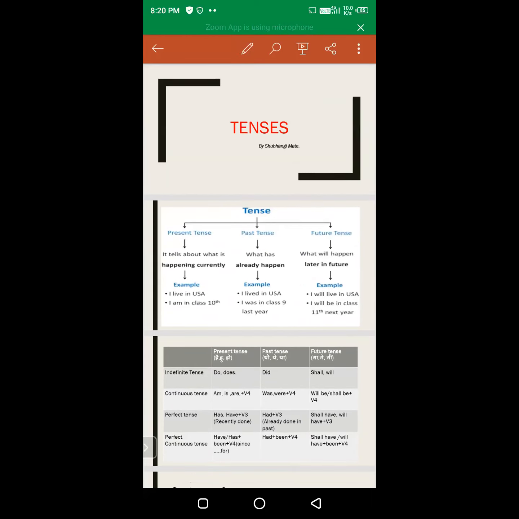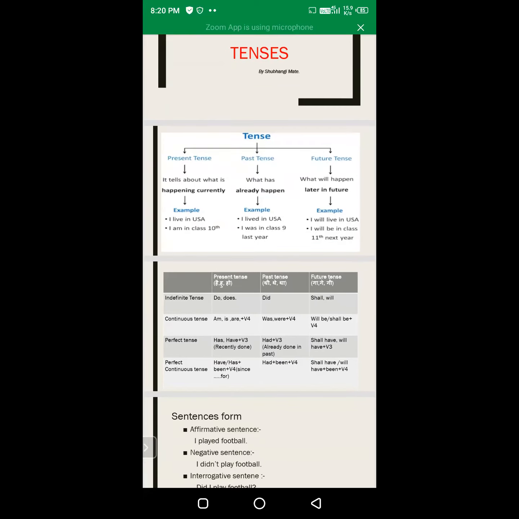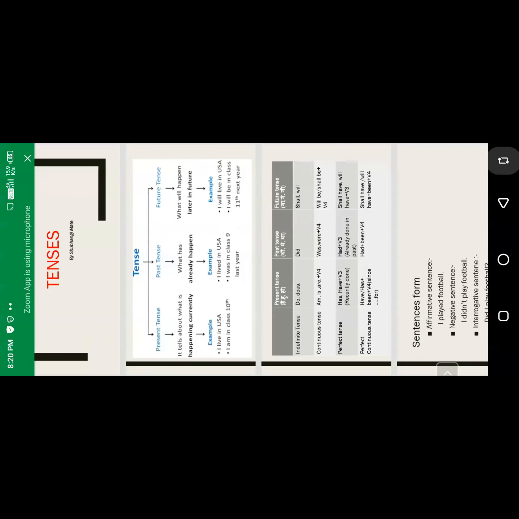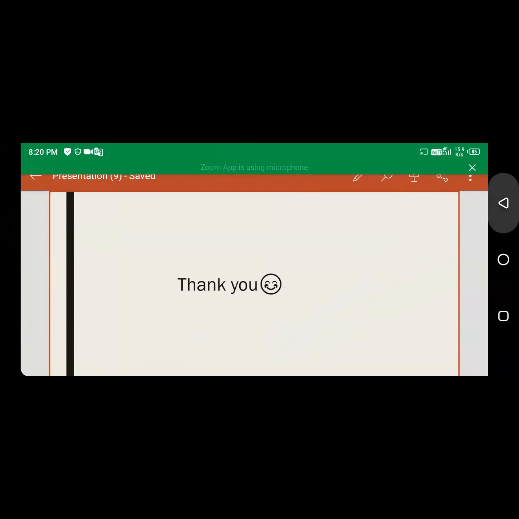So Subhangi, here the same. Subhangi, can you rotate this slide? Okay, okay. Yes. Just wait.